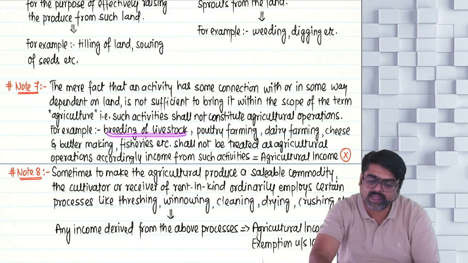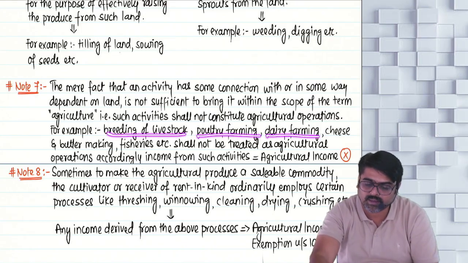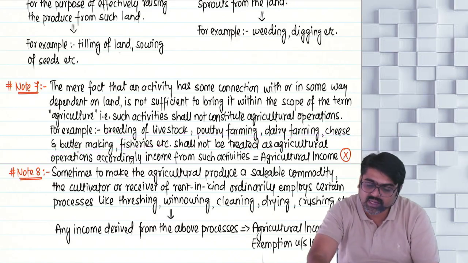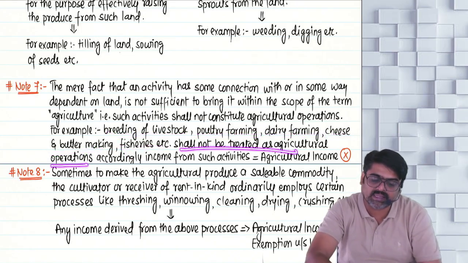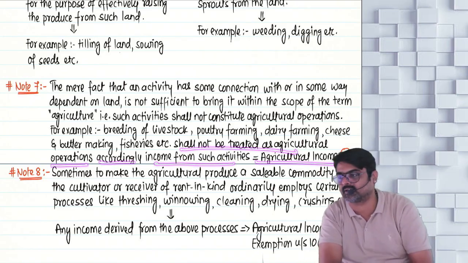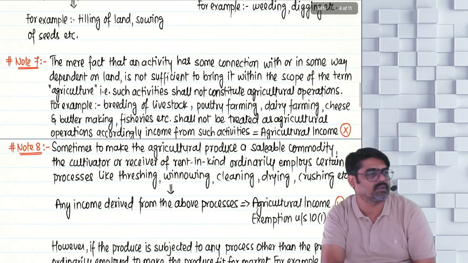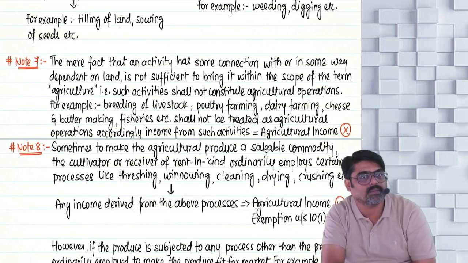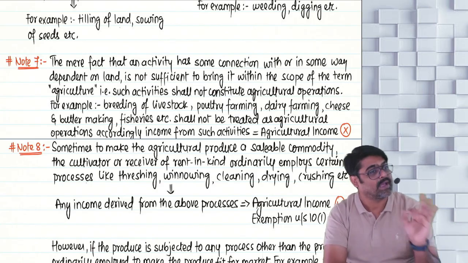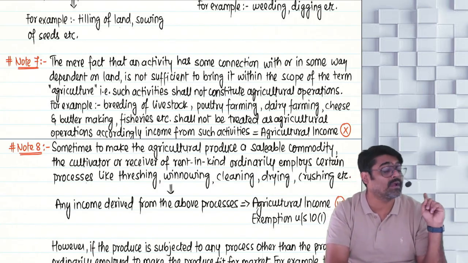For example, breeding of livestock, poultry farming, dairy farming, cheese and butter making, fisheries, etc. shall not be treated as agricultural operations. Accordingly, income from such activities cannot be treated as your agricultural income. They will be treated as your taxable business incomes. Will you remember? Sure. Income from agricultural operations will be treated as your agricultural income. And what are agricultural operations?